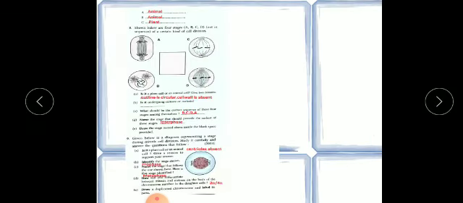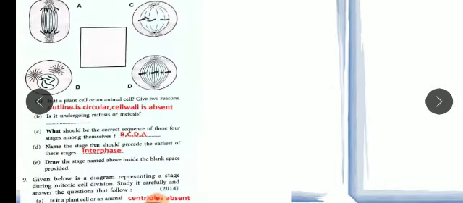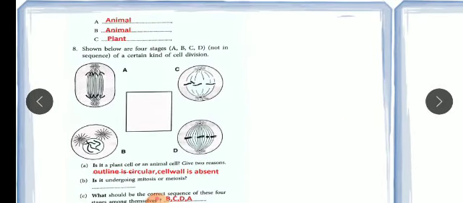So A, B, C, they have given the 3 blanks. Here I have already mentioned that first and second is animal cell, and they are asking to give the reason. So why is it an animal cell? You can say because the outline is circular, and we can see the centriole here. We can see the centriole in A and B, but in C there is no centriole